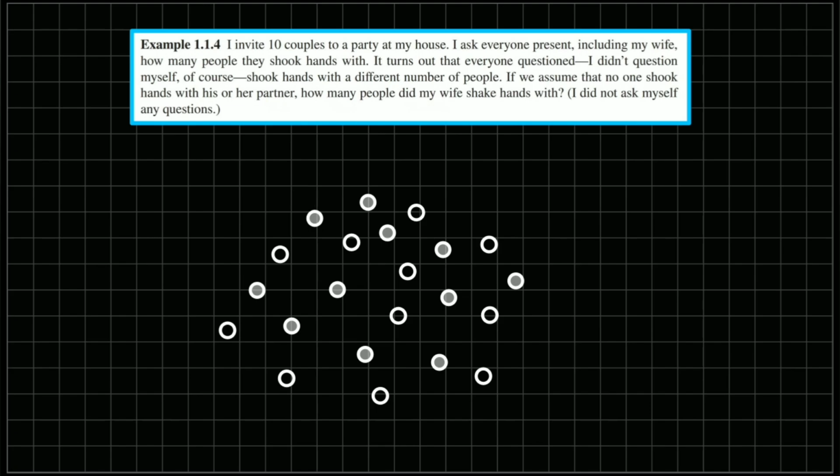Given that none of them shook hands with their own partners, which makes sense as they came together to the party in the first place, the question is how many people your partner shook hands with.